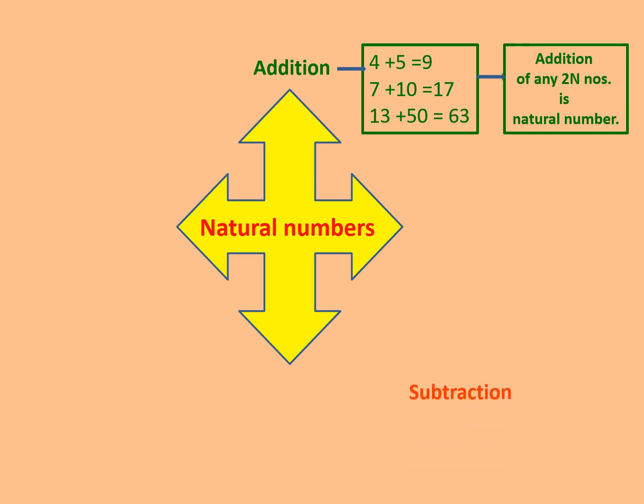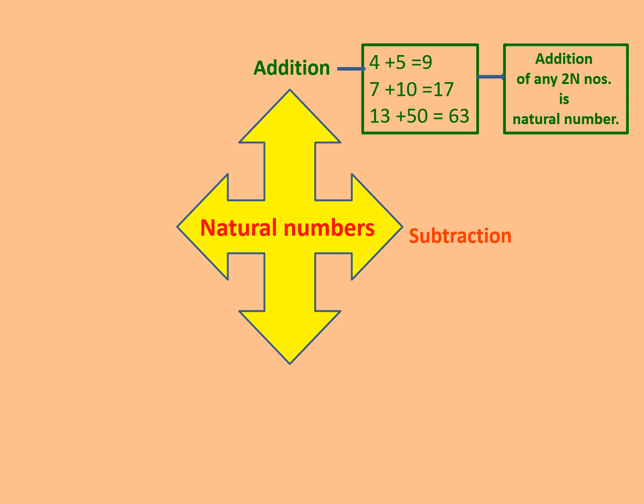Let us see something else. The next one is subtraction. I will take two natural numbers and find the difference. When I say difference, it means I always subtract the smaller number from the greater number. Clear? So when we are finding the difference, it will always be a natural number.